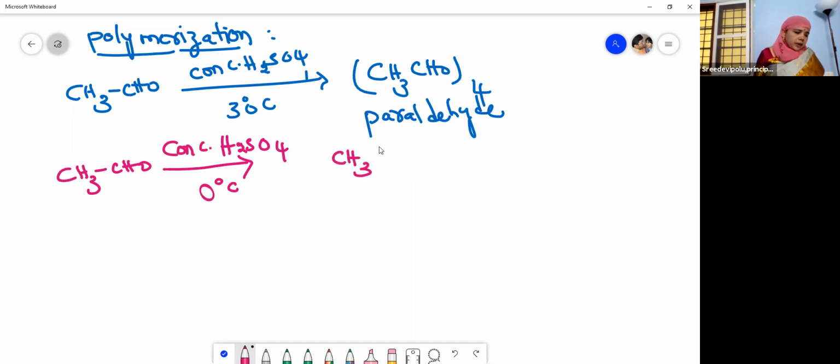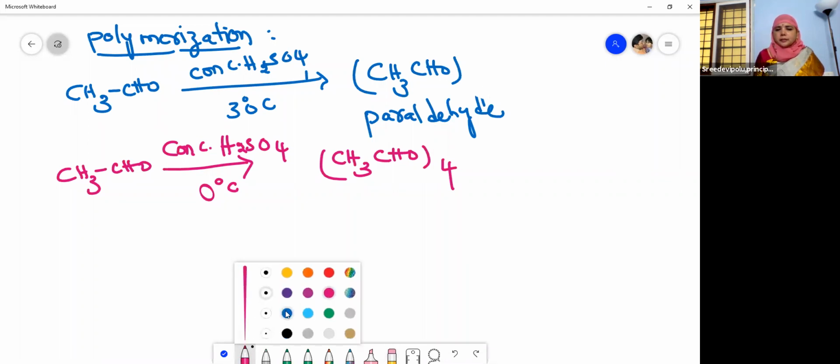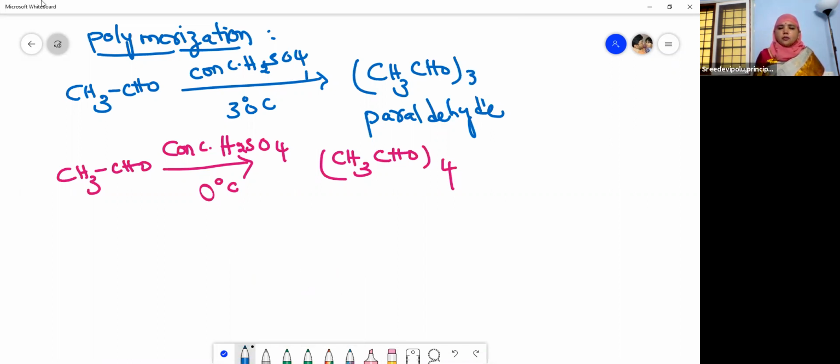CH3CHO taken 4 times. Sorry, here it is taken 3 times, children, right? So it is paraldehyde taken thrice and metaldehyde taken 4 times. So this is our metaldehyde.